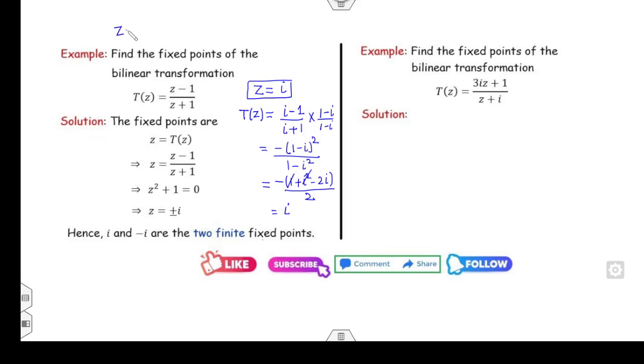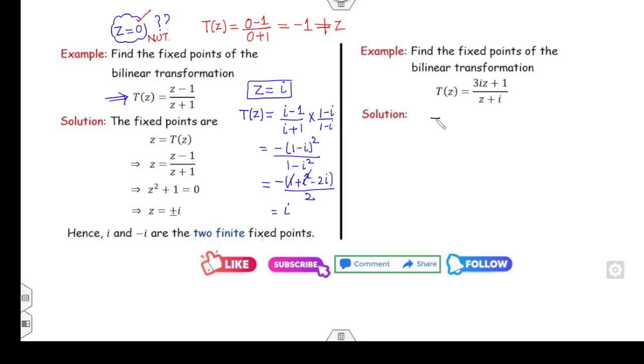You can also check that, can I say 0 is the fixed point of the given transformation? You can see what is the value of T of z at the point 0. 0 minus 1 over 0 plus 1, which is minus 1, which is not equal to 0. So therefore 0 is not a fixed point of the Mobius transformation.